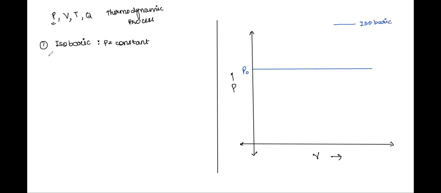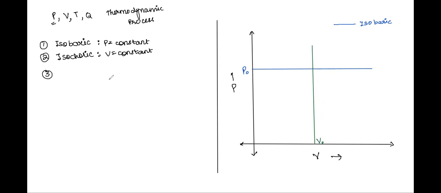Let's take the next one. For the next one, we'll take volume constant. It will be called isochoric process, right? Isochoric process. In this, volume is constant. Isochoric processes will be represented by constant volume. You must have guessed, yes, it will be represented by a vertical line such that the volume is constant. Let's say it is V naught, right?